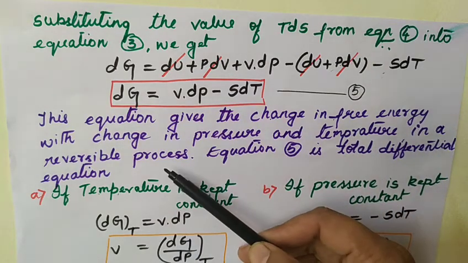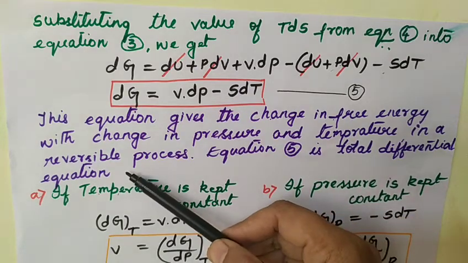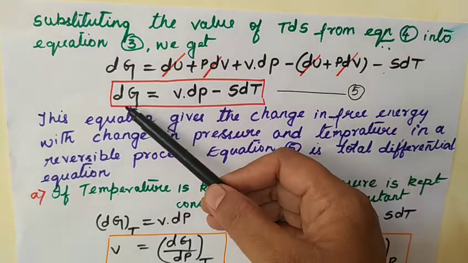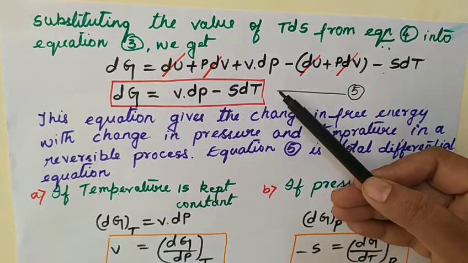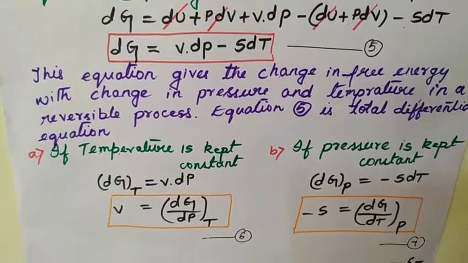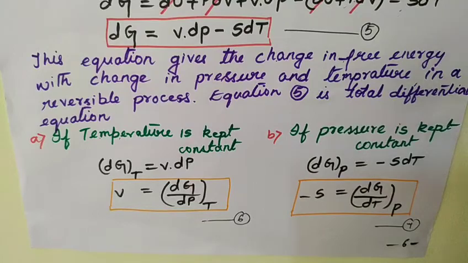So in a reversible process, equation 5 is a total differential equation. Now equation 5 represents the dependence of free energy on pressure and temperature. Now we have two conditions. Suppose the temperature is kept constant, let us see what happens to equation number 5.